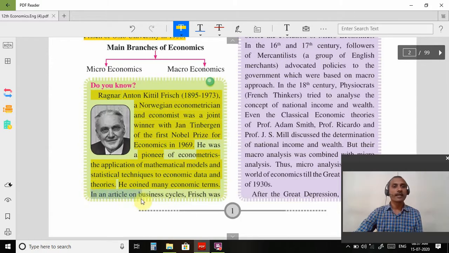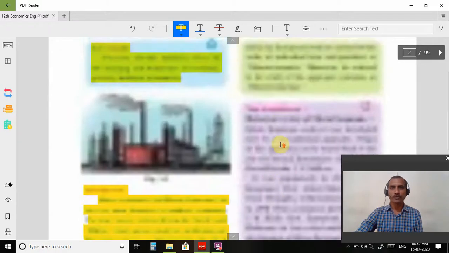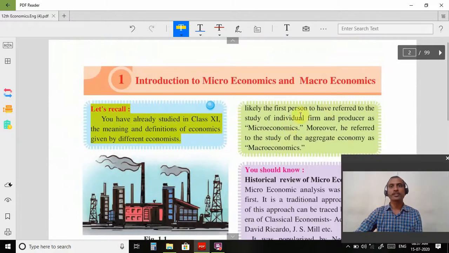In an article on business cycles, Frisch was likely the first person to have referred to the study of individual firms. So Frisch is the person who contributed toward the development of microeconomics, and he introduced the concept of the study of individual firm. The study of an individual firm is one of the examples of microeconomics. Individual firm का ये जो example है वो microeconomics का है.